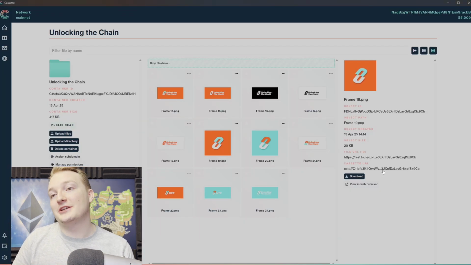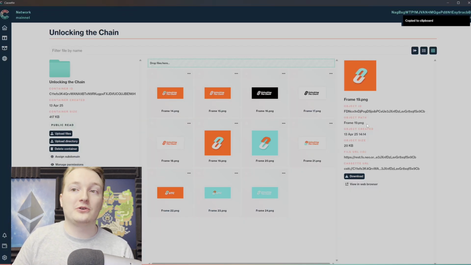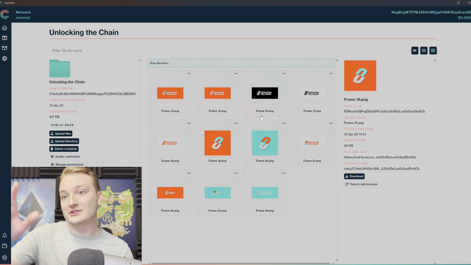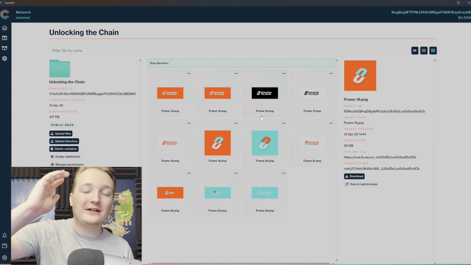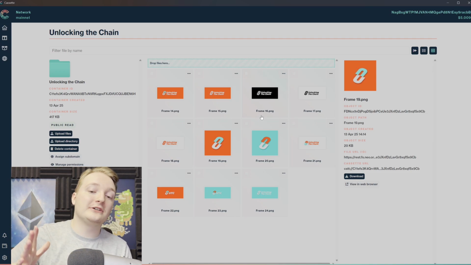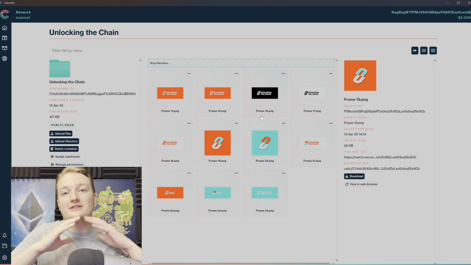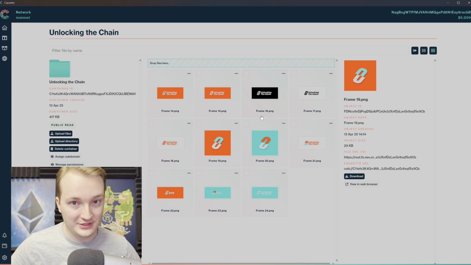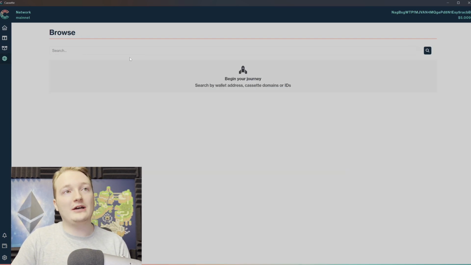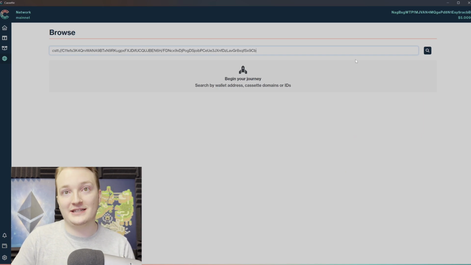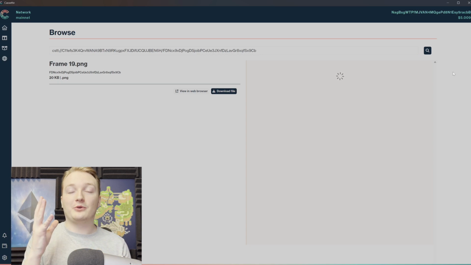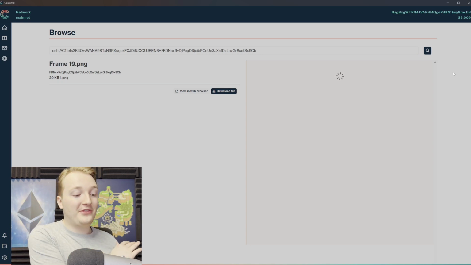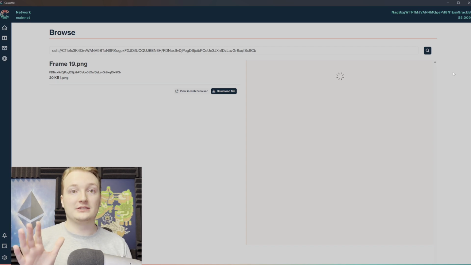You also have this cassette URL. What's beautiful about this cassette URL is that you're not relying on any centralized service whatsoever. The file URL can be connected to any web browser, but it still has some reliance on some sort of third-party web service host. But if you head over to the browser here and we paste that cassette URL in this decentralized browser and hit search, it will now pull up the file on decentralized storage without any third-party intermediary.